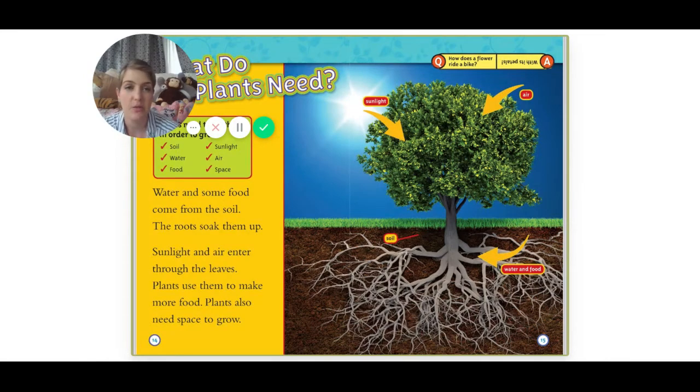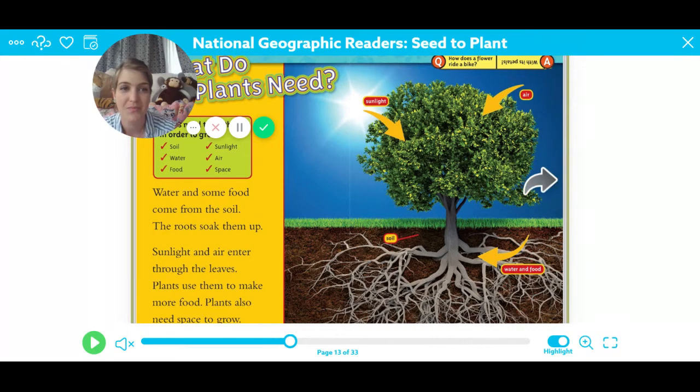All right, let me ask you a question. How does a flower ride a bike? With its petals. So silly.